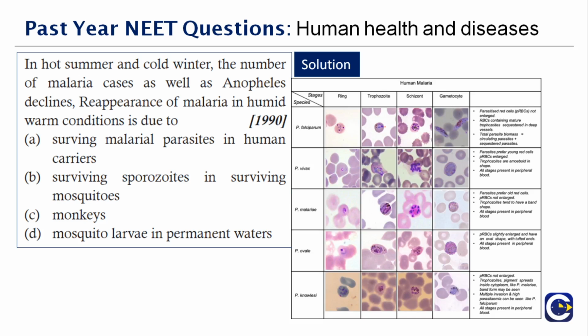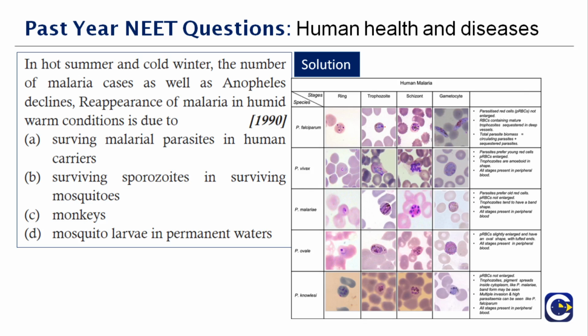To your right side, you can see a clear table of the different species which come under the same genus of Plasmodium, which causes malaria. The first one that you can see is Plasmodium falciparum, and you have Plasmodium vivax. You also have the ring structure, the trophozoite, the schizont, then you have gametocyte. You have a clear explanation here, you can go through it. So you have 5 different species which come under the same genus Plasmodium: vivax, malariae, ovale, and knowlesi. Each species is relevant in certain areas.